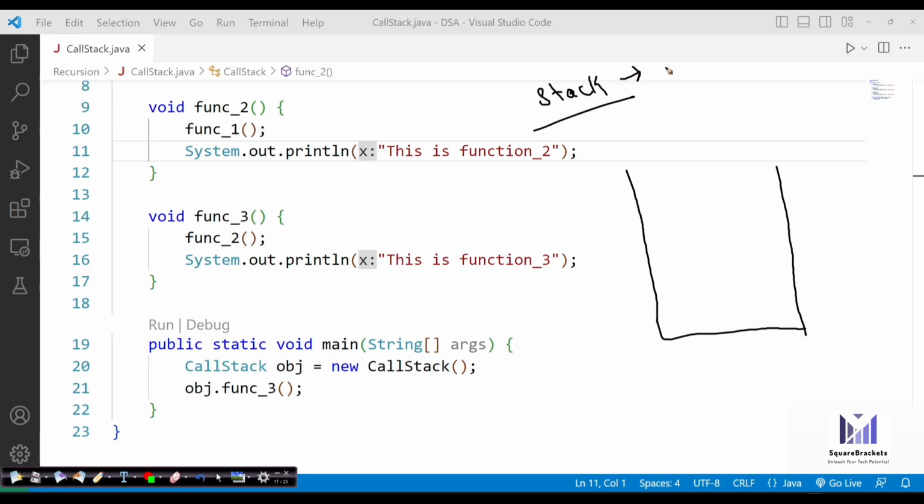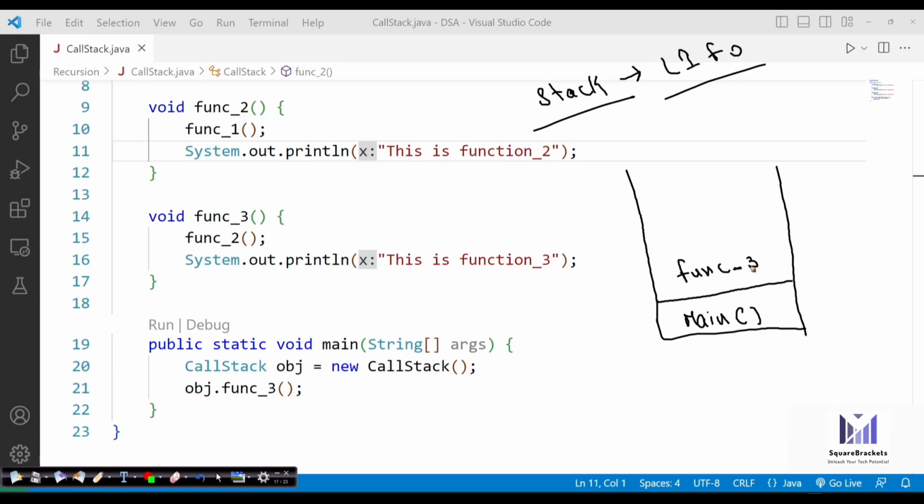It simply works on the principle LIFO, that is last in, first out. It means once JVM calls the main method, it immediately goes to the stack. Okay. Now from main, you are creating the object and you have called function 3. So the second statement inserted will be function 3.